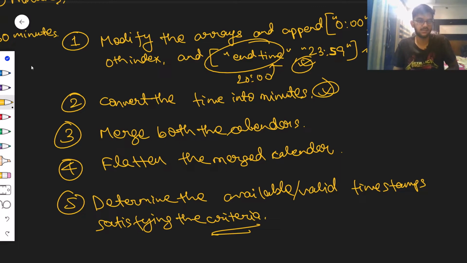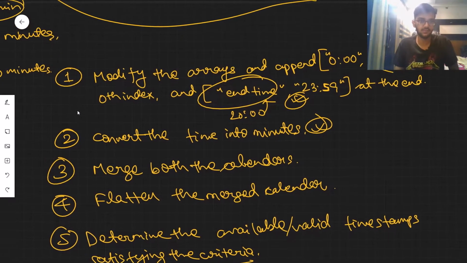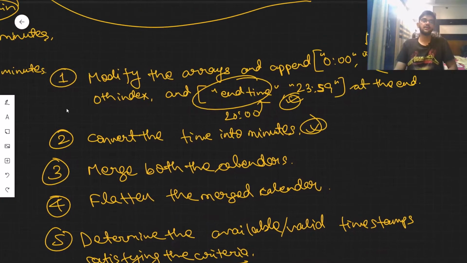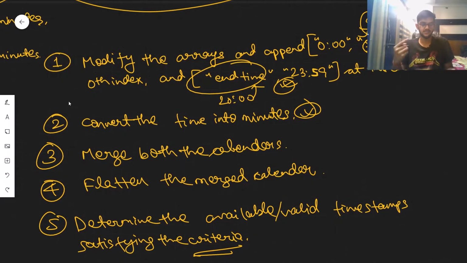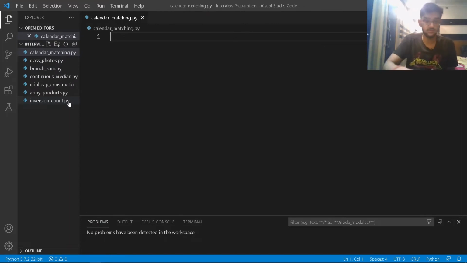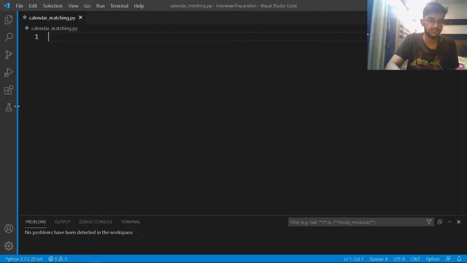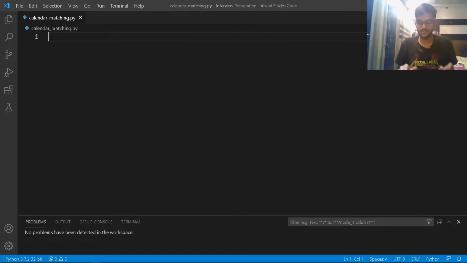This is the entire algorithm which we will be following. Even if I think I missed something, I'll just switch to this slide, and then I can figure out what I have to do. Okay, so let's just get started. I'll just hide this here. It looks good. Yeah, calendar matching.py.